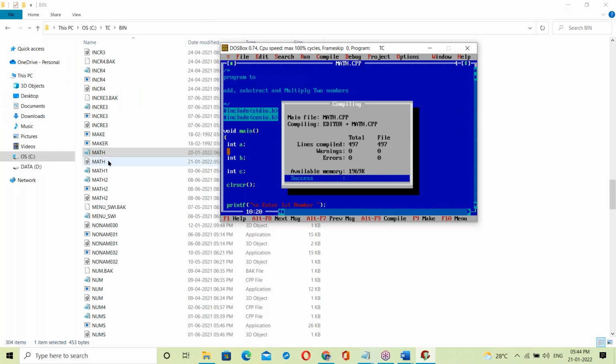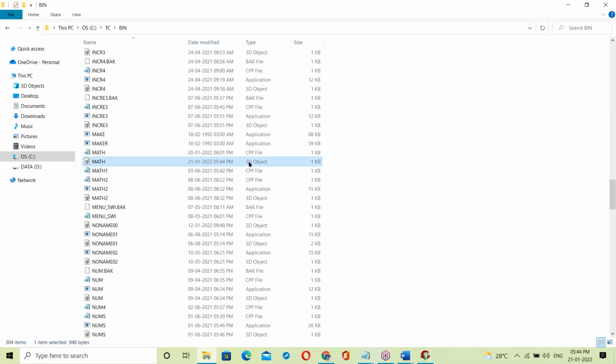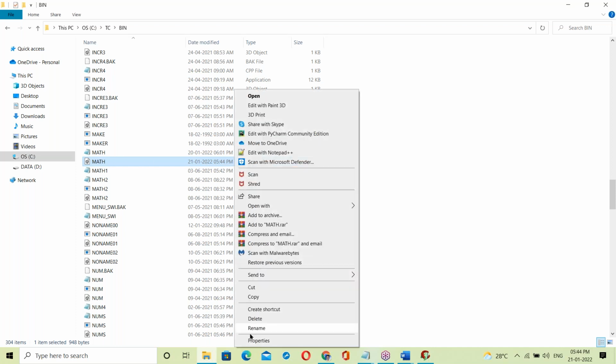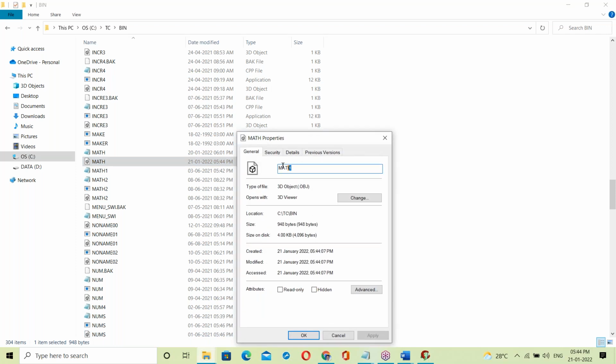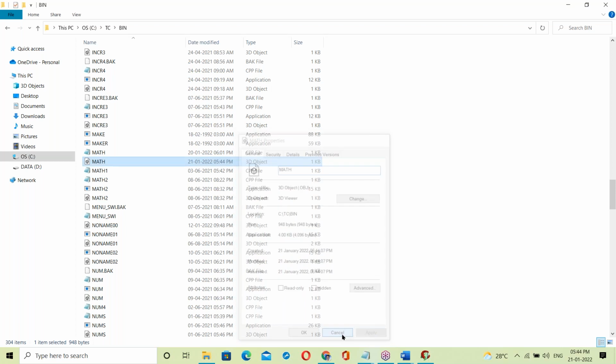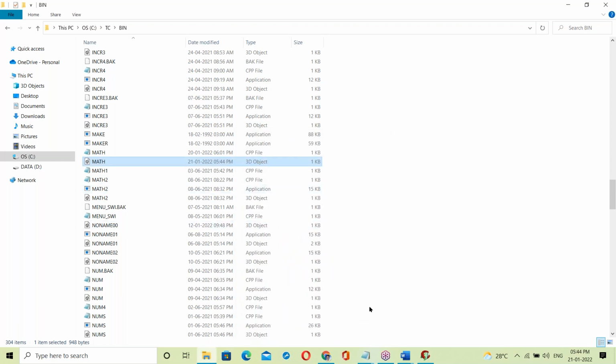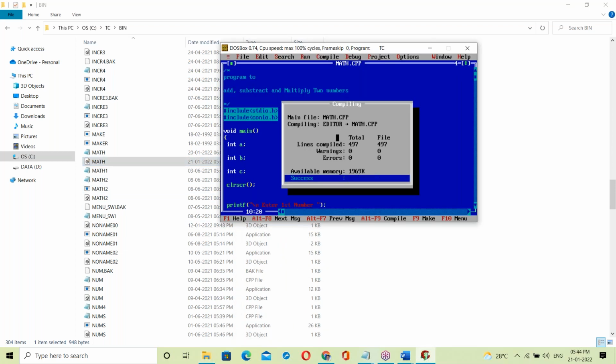Success. When compiled, behind this one file is created, at 5:44 p.m., on 21st Jan. One file created. It's an object file. See, check its properties: math.obj file. That object file was generated. So what is this object file?